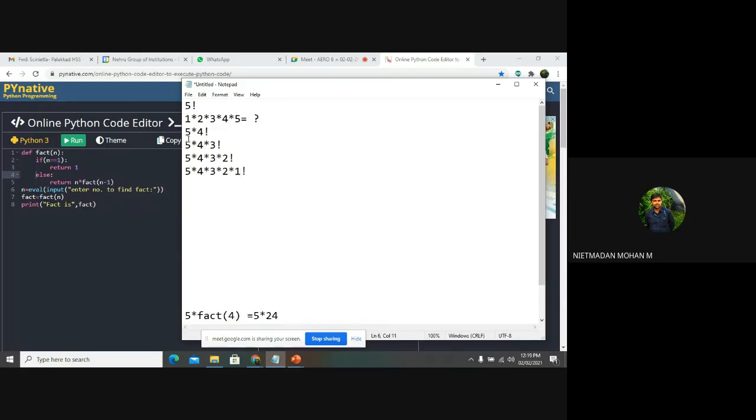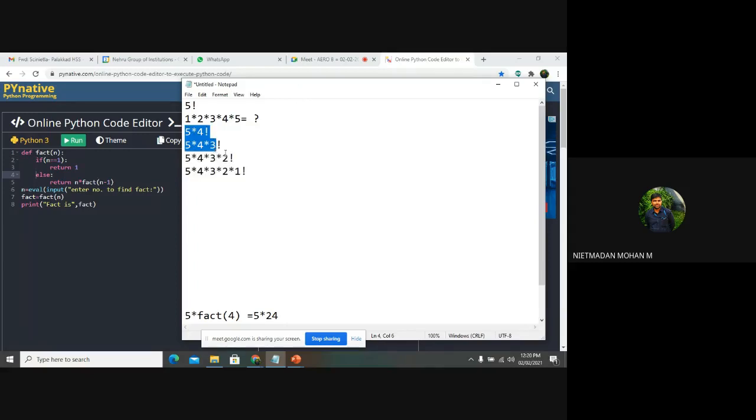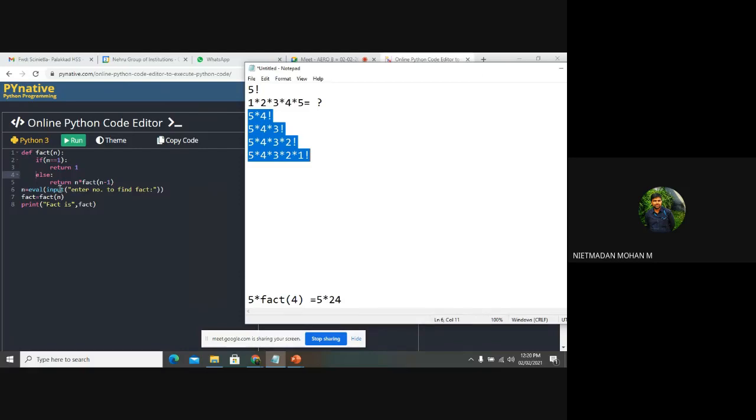So are these 4 steps correct or not? Yes, sir. It will give you the same value. Yes. So you just imagine that this 5 factorial has been written like this also. So in this program, these 4 steps are going to be executed and it will be producing the value of the return value here. So you just keep this in mind and you can go here.